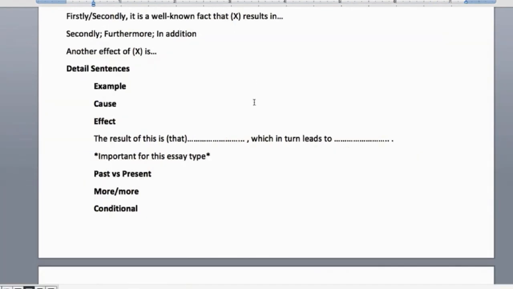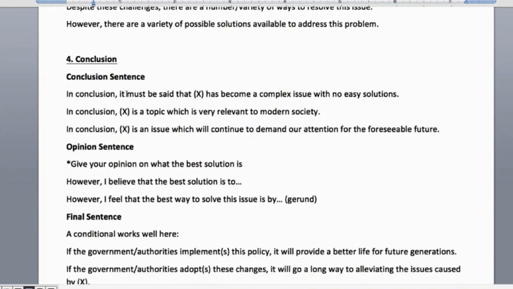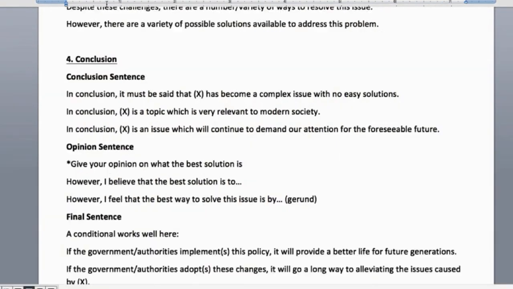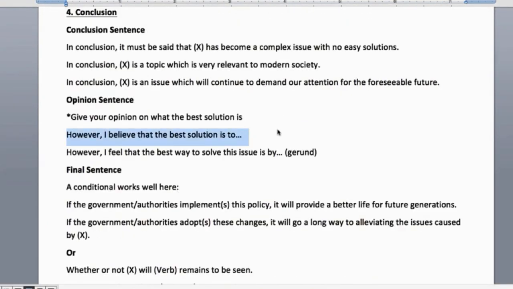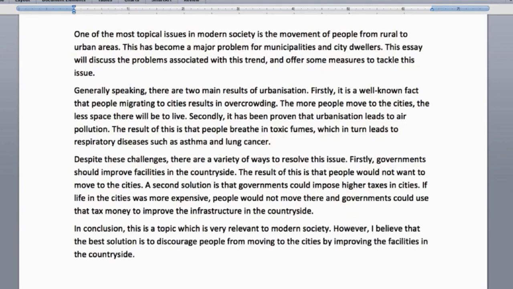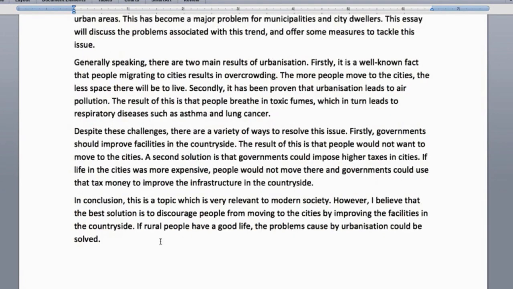Right, and then on to our conclusion. Let's just do that. I'm just going to say this. Choose one of these opinions. It's always nice to give your opinion. The question doesn't ask for it, but it doesn't hurt. It's not a problem. Just one opinion sentence. You're just saying which of these solutions is the best. And we end with another conditional. If rural people have a good life, the problems caused by urbanization could be solved.